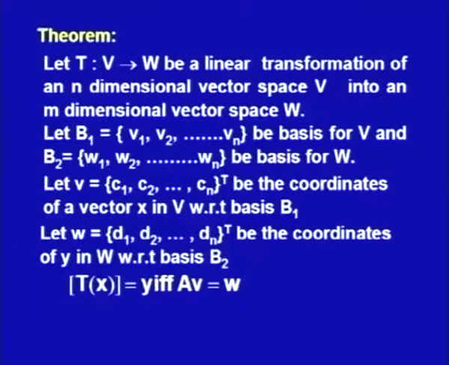So with the transformation T we can associate a matrix A such that Av equals w.